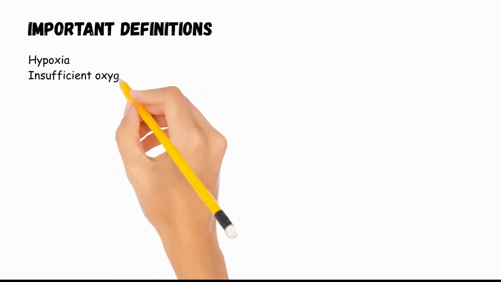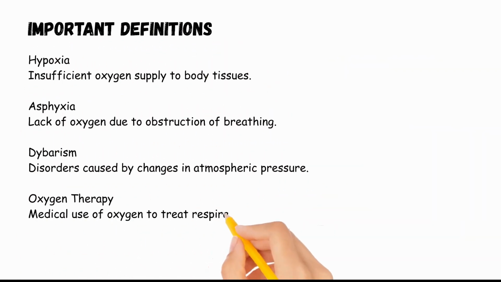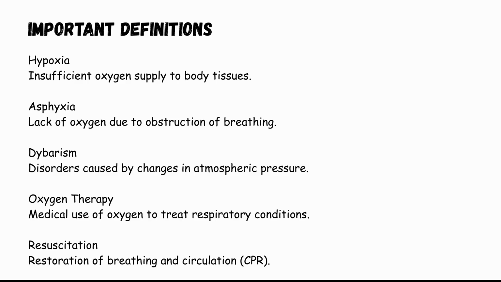Now let us briefly understand some important medical terms related to respiration. Hypoxia. This refers to a condition in which body tissues do not receive enough oxygen. It may occur at high altitudes or due to respiratory diseases. Asphyxia. Asphyxia is a life-threatening condition caused by a lack of oxygen and accumulation of carbon dioxide. It may occur during choking, drowning, or suffocation. Dysbarism. Dysbarism refers to disorders caused by changes in atmospheric pressure. It is commonly seen in deep-sea divers and astronauts.